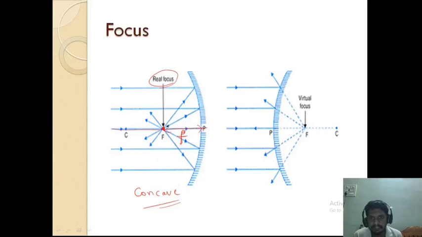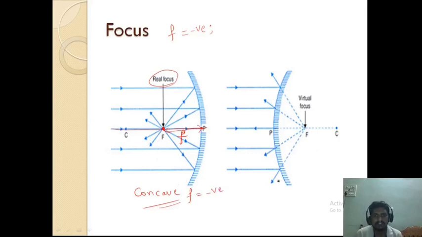Let us see. Here the light rays are moving towards the right, but in order to measure the focal length, we have to move from the pole to the focus. So we are moving opposite to the direction of incident light. So this distance is taken as negative. The focal length is taken as negative for a concave mirror.